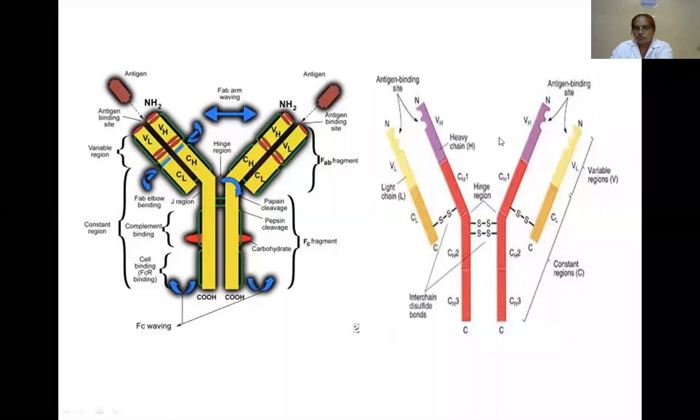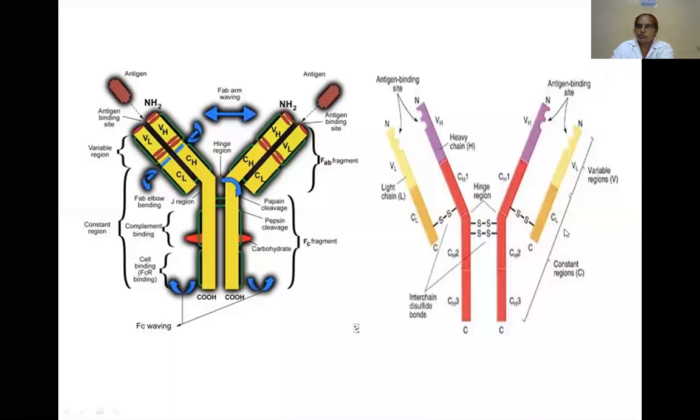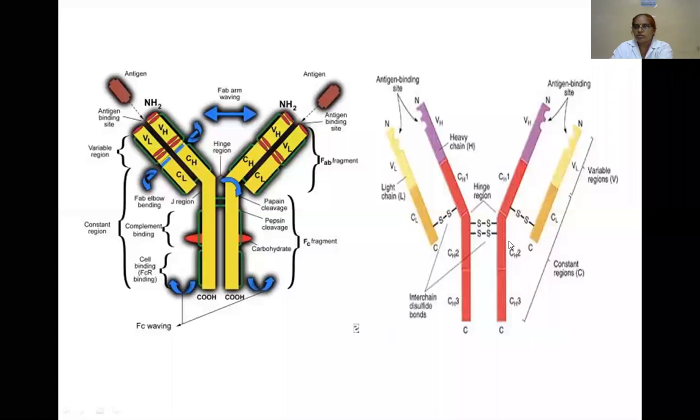This is the structure of the immunoglobulin. Immunoglobulins are Y-shaped. It consists of the variable region and the constant region, and these are linked with disulfide bridges. The papain enzyme cleaves between CH1 and CH2, and this region is called the hinge region. The heavy chain contains 3/4 carboxy terminal, and 1/4 is the antigen binding site.